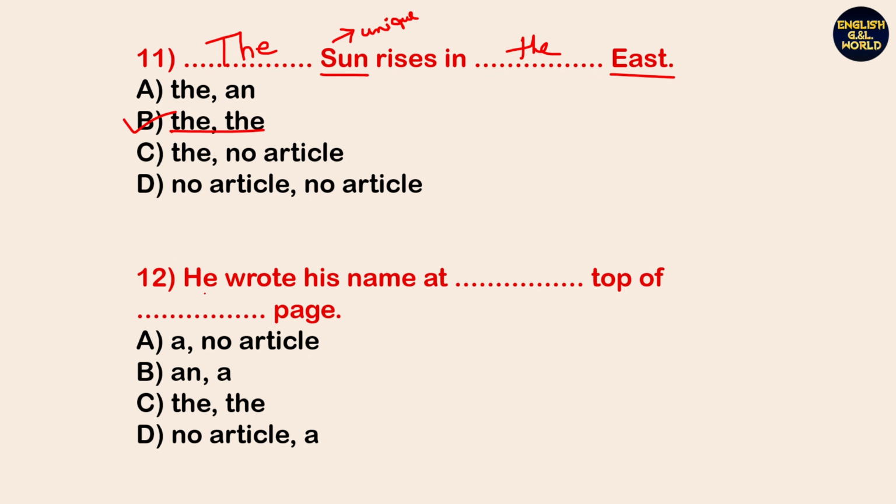Next, he wrote his name at dash top of dash page. So look, he wrote his name at the top of the page. So top suggests a specific part. Okay, page is also a specific part. That's why article the is the right answer. So option C.